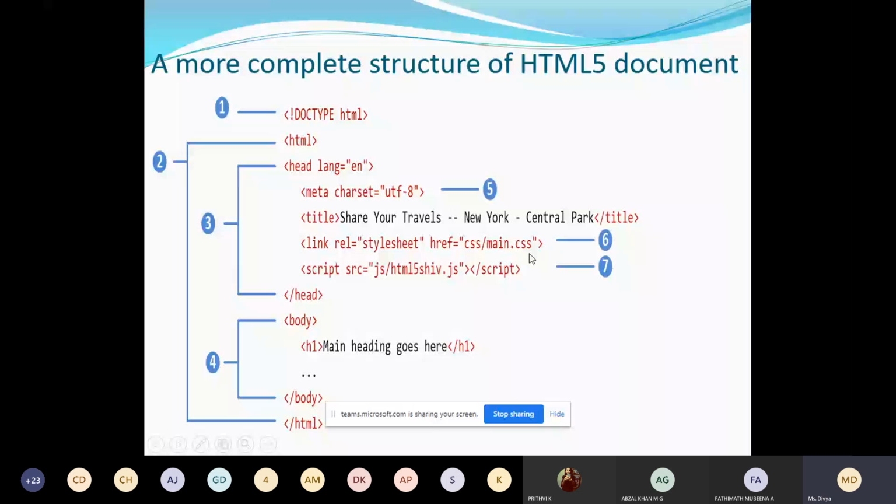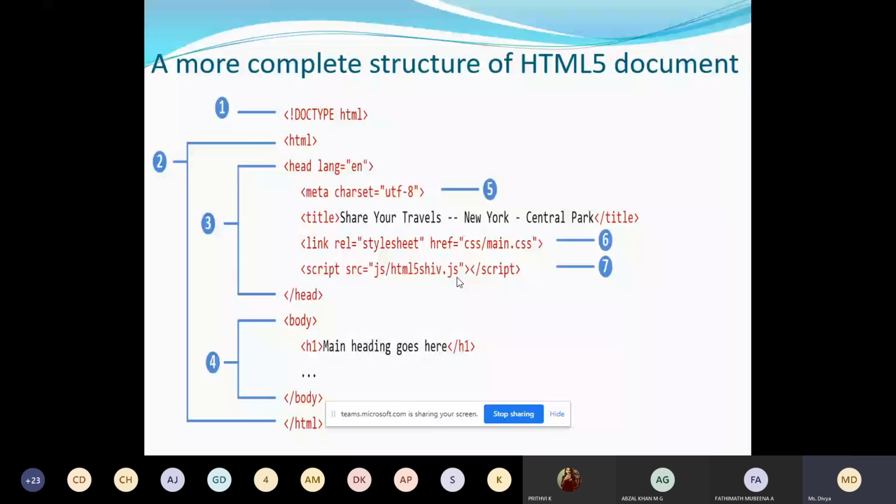The sixth point is linking to the external CSS file, and the seventh is linking to the JavaScript file. All JavaScript files have the extension .js. Remember, HTML has the extension .html, CSS has the extension .css, and JavaScript has the extension .js.